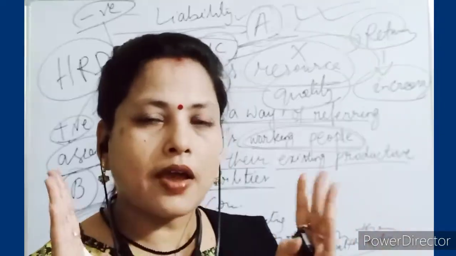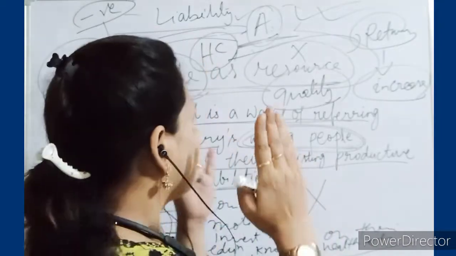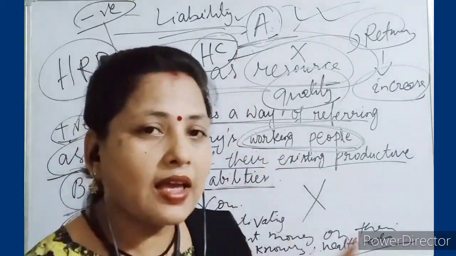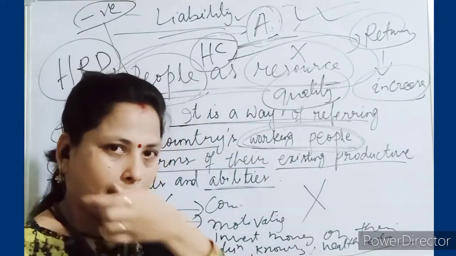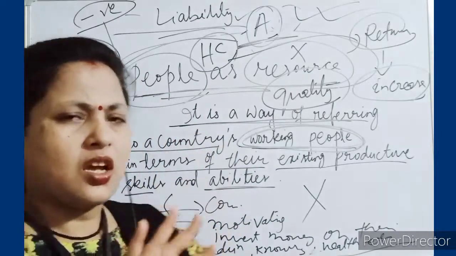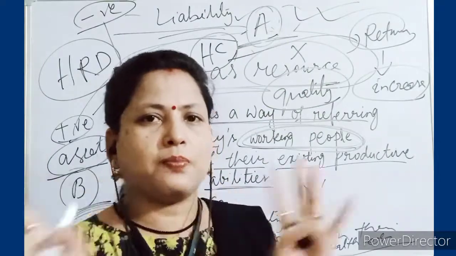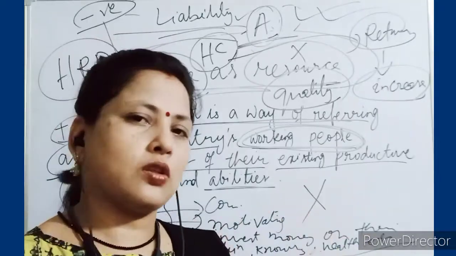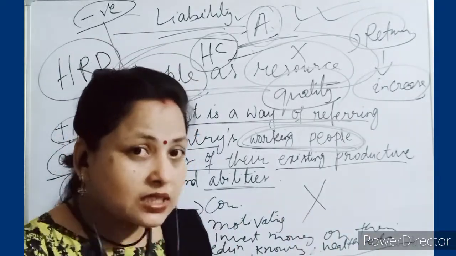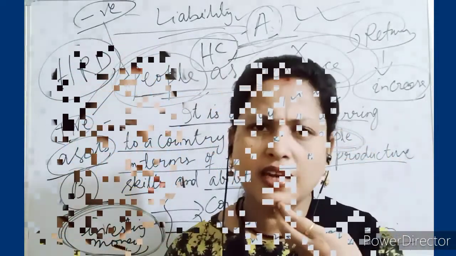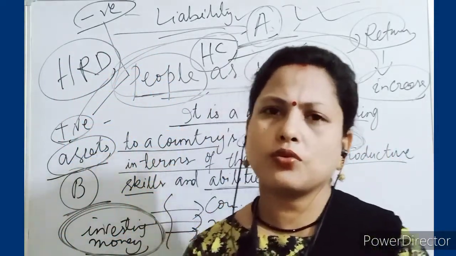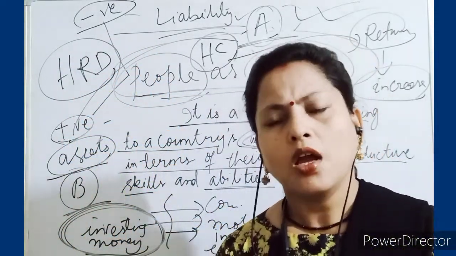So that is why we are calling these people the resource. Suppose the land is called the resource. वो कैसे बना resource?